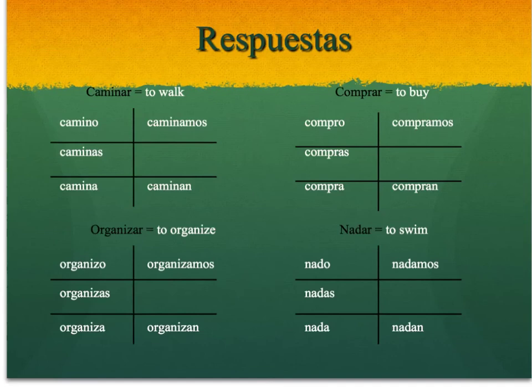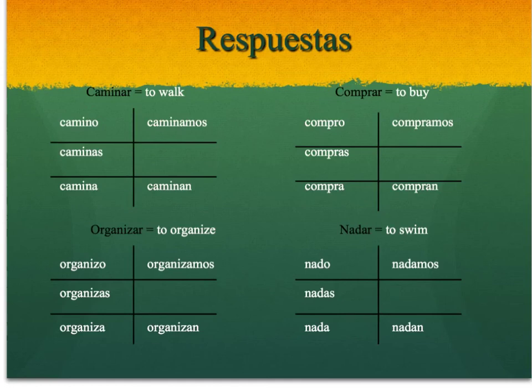Again, please pause the video and double check your answers. Now, I have not included my subject pronouns on the outside. That's okay. If you need to check and see if you did the subject pronouns correctly, just go back to the beginning of the video and you can see them all right there for you. But double check each and every single verb, double check your spelling, and most importantly, check the ending, because we know the ending helps us distinguish who is actually doing the action.